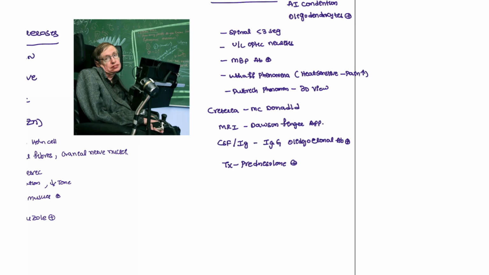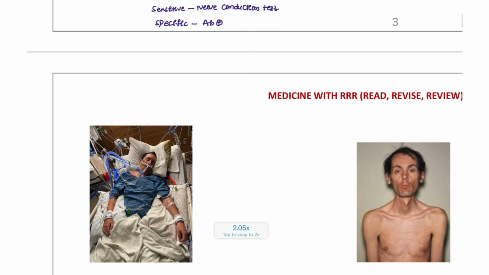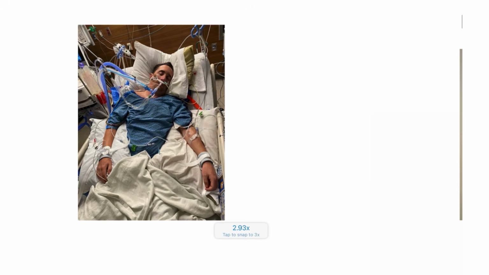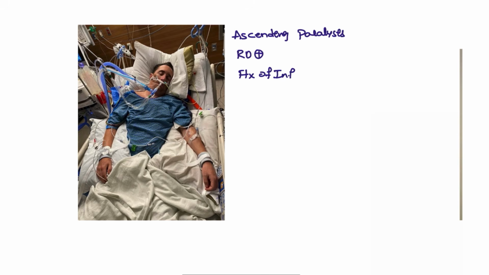The next condition that you have to remember. So what is this condition? Classical case, if you can observe. I will give the patient's symptoms. The patient has ascending paralysis. When he was admitted, he had respiratory distress, and he also has a history of infection like diarrhea. The patient's bladder and bowel are not yet involved. So what is this condition?